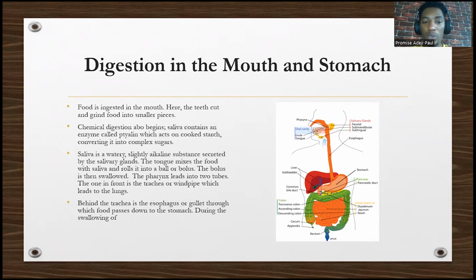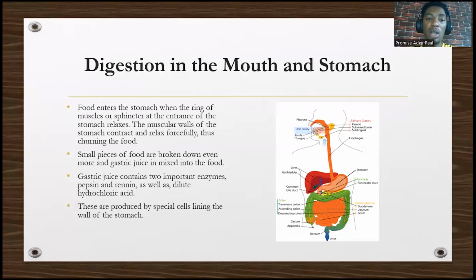So the tongue will mix the food with saliva and roll it into what? A bolus. I've mentioned this before, so that you can easily swallow it. So the pharynx leads into two tubes: the esophagus at the back and the trachea. The trachea is where air for breathing passes through, while the one at the back is the one food passes through. The one in the front is the trachea or the windpipe, which leads to the lungs, like I said. Behind the trachea is the esophagus or the gullet. That's where food passes to the stomach.